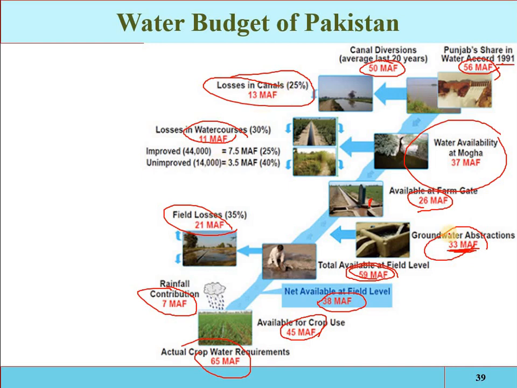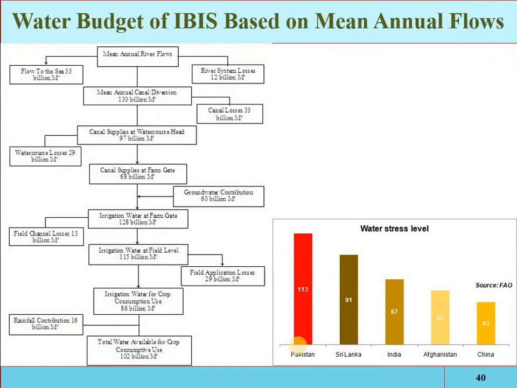See, 96 million acre feet of water is available, and we are only utilizing 45 million acre feet, meaning more than 50% of water is lost. See, that was the Punjab budget, the water budget for the Punjab province. That is the whole mean annual river flow of Pakistan.